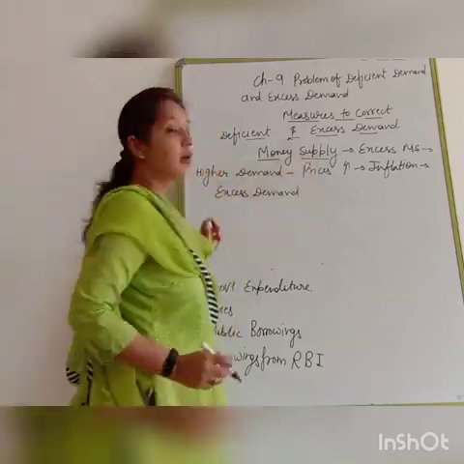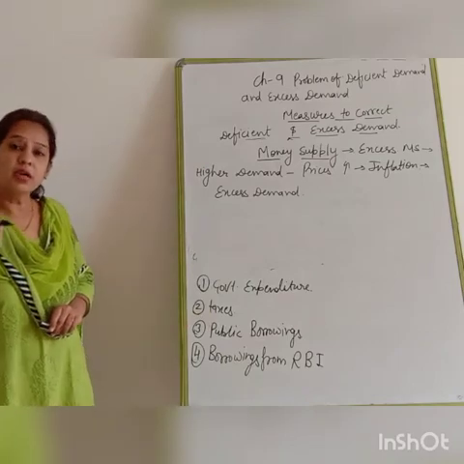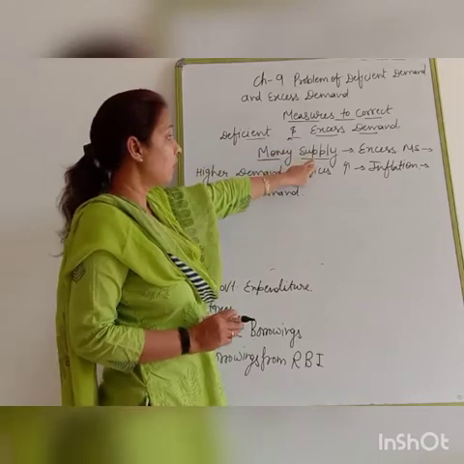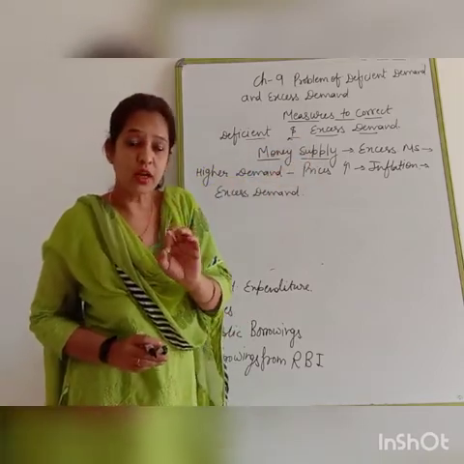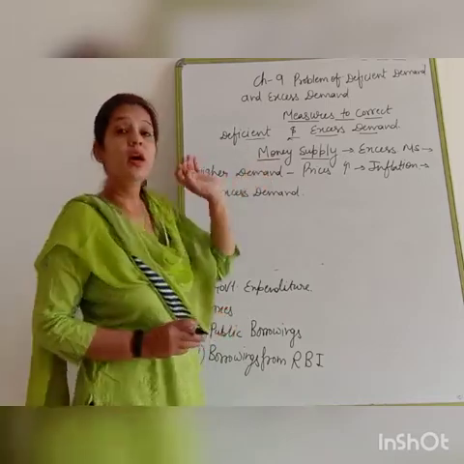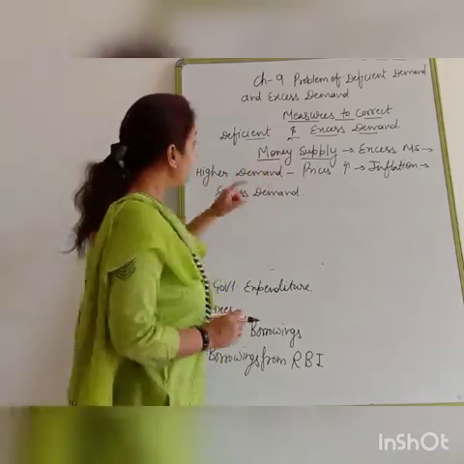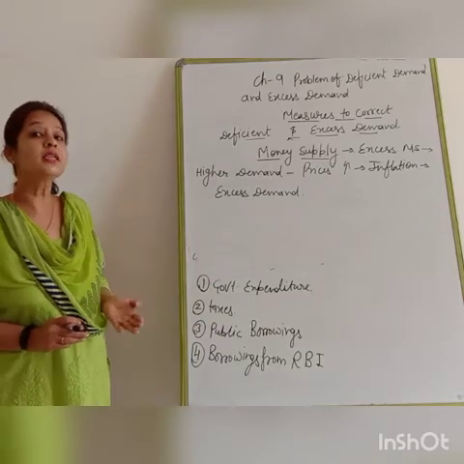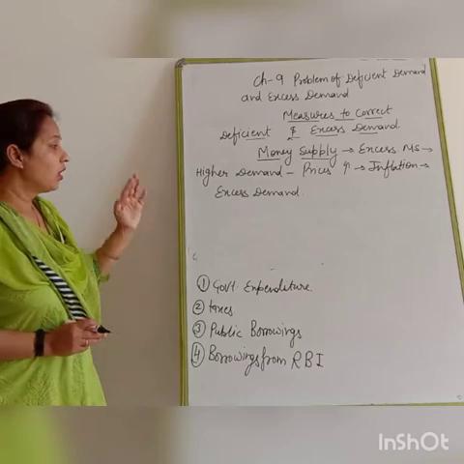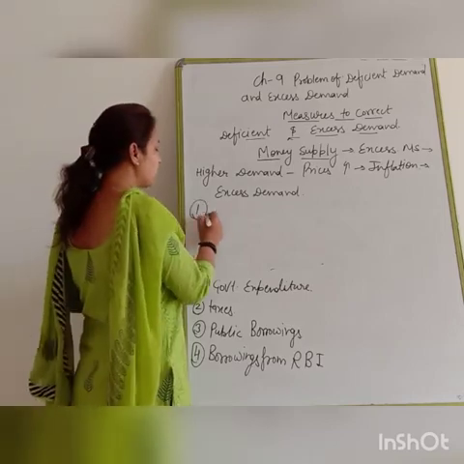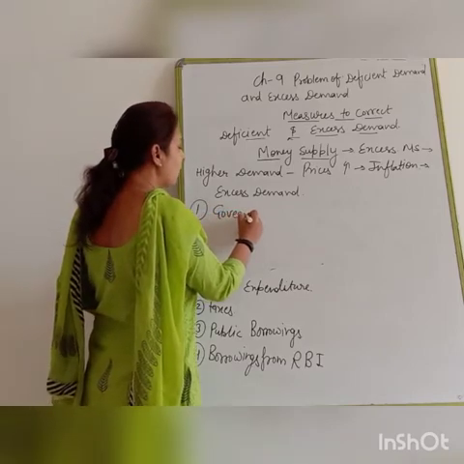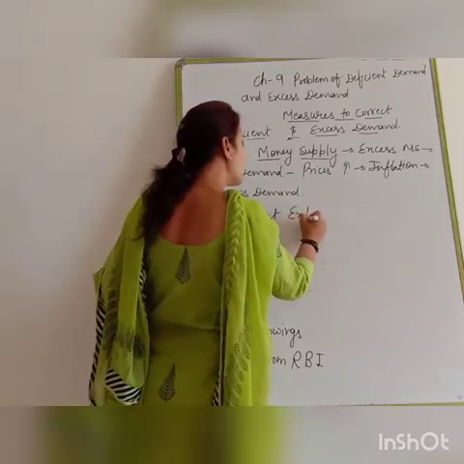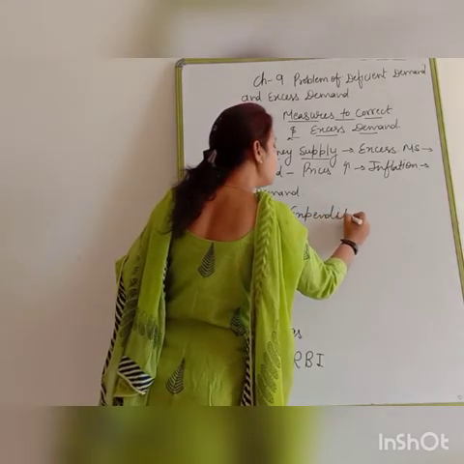So first of all, which problem does the government have to correct? Money supply. The government has to correct money supply in the economy. If there is excess demand, the government has to decrease money supply in the economy. If there is deficit demand, the government has to increase money supply in the economy. Now the first step, government expenditure: the government corrects excess demand and deficit demand through government expenditure.